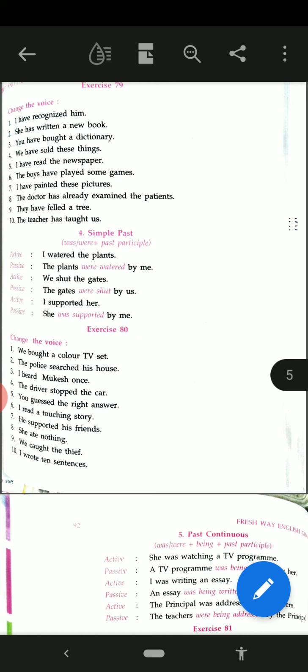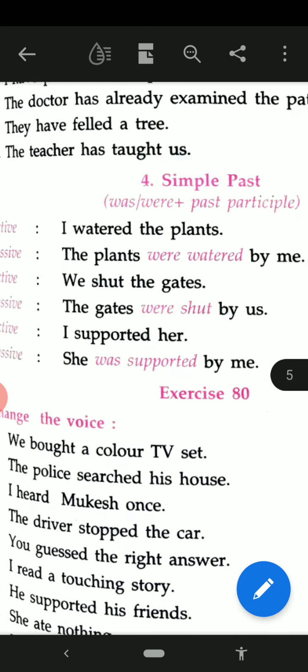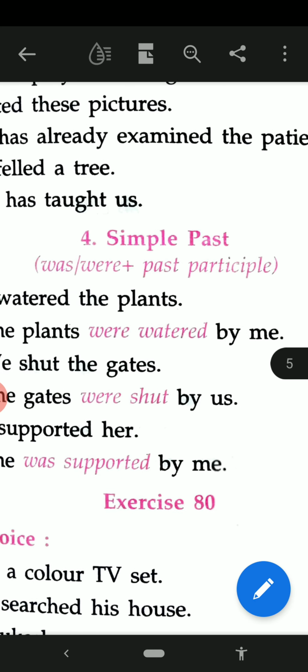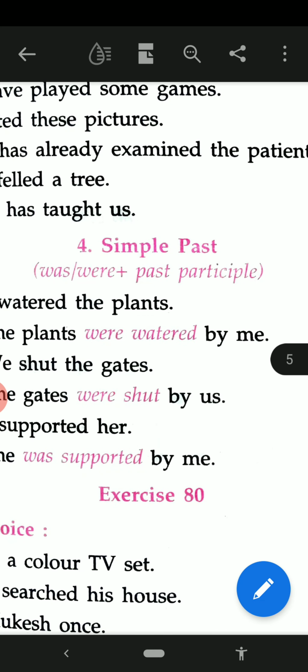See, first of all, number 4 is written on your screen. Simple past. It is clear to you? We know very well that the formation is subject plus second form of the verb plus object.